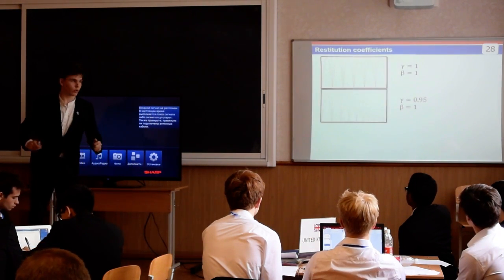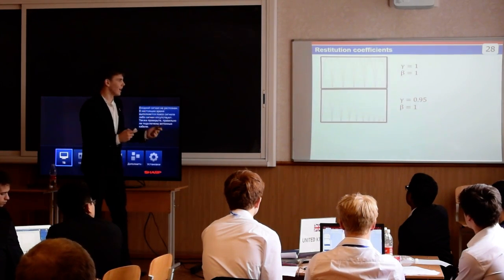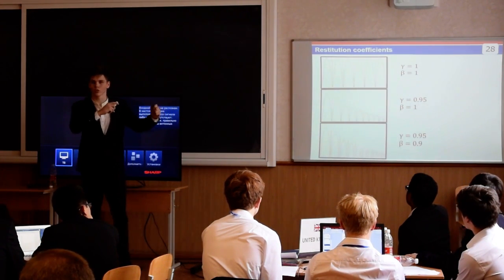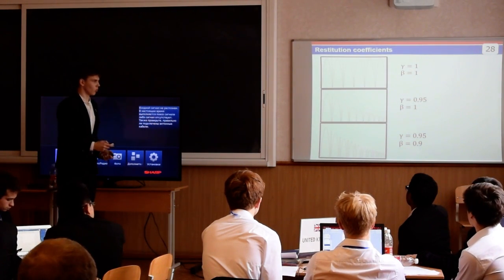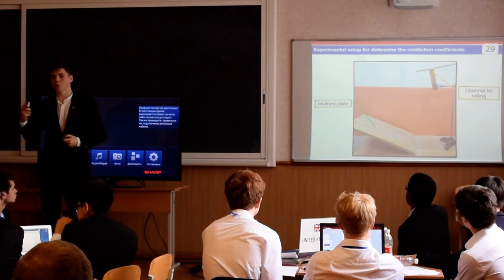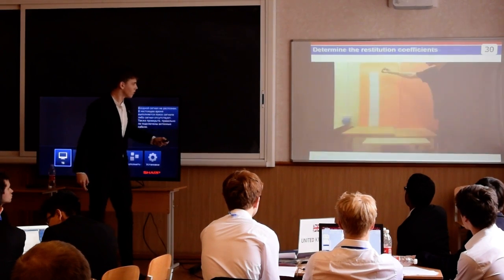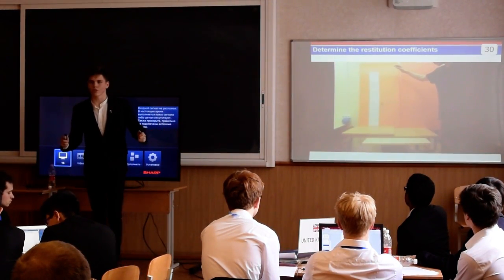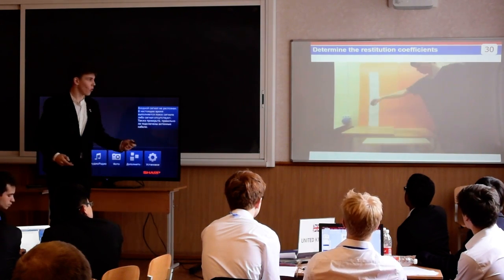Decreasing the vertical restitution coefficient results in exponential decrease of the trajectory height. Decreasing the horizontal restitution coefficient provides a trajectory similar to the experimental one. To determine the restitution coefficients, we built an experimental setup. It consists of a channel, whirling, and an inclined plane. The vertical restitution coefficient can be determined by experiments with various vertical velocities before collision.